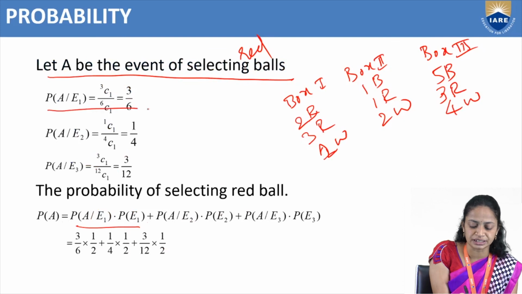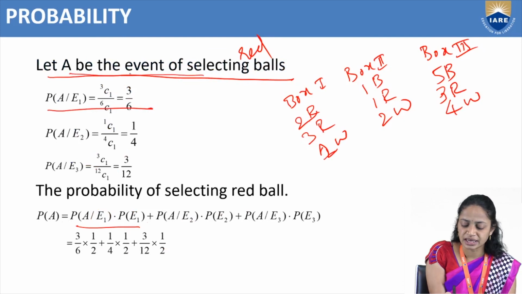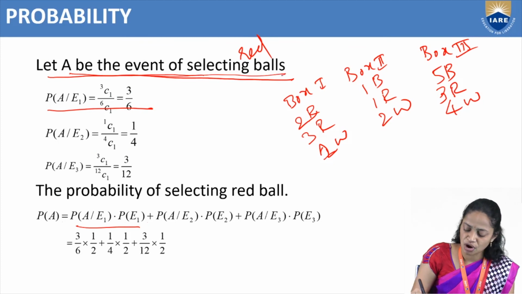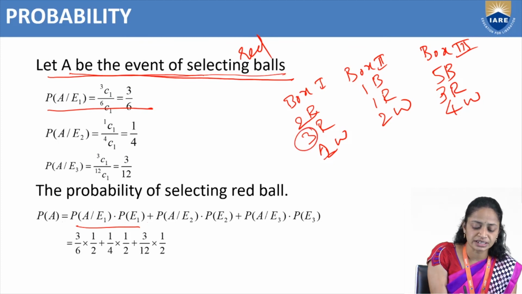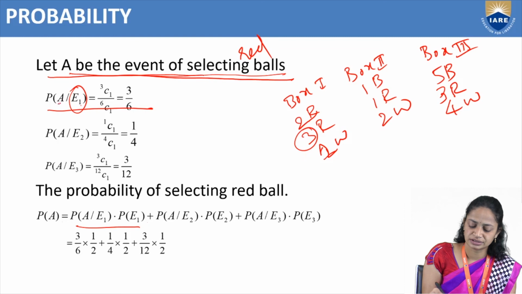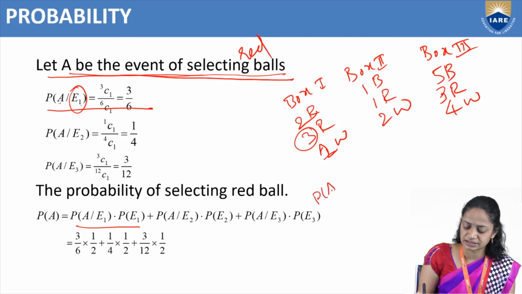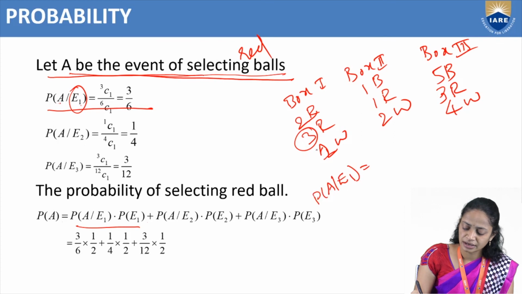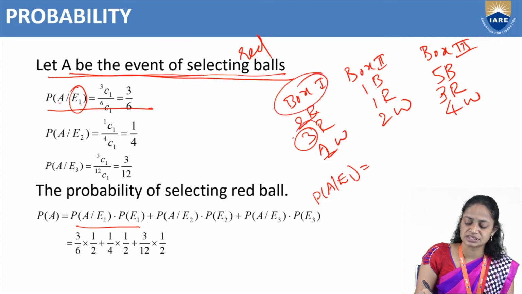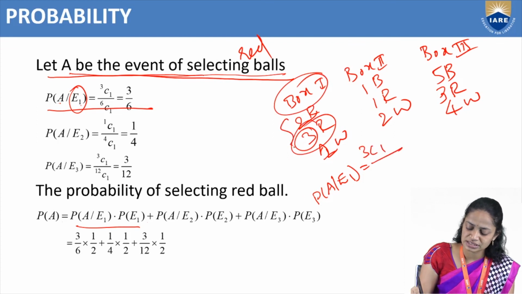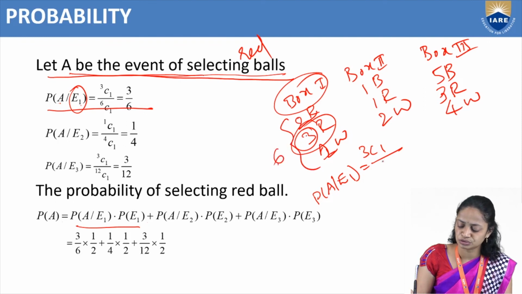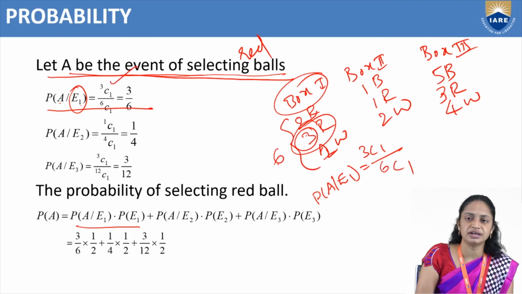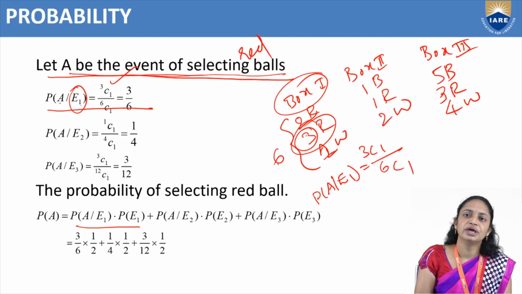So here A means the event of selecting red balls. How many red balls are there in box 1? E1 means box 1. So A is selecting a red ball. So probability of A given E1 equals: how many red balls are there in box 1? 3 red balls, and we have to choose 1, so 3C1, divided by the total balls, 3 plus 2 is 5, plus 1 is 6. Total balls are 6, and from those we choose 1. So that is 3C1 divided by 6C1, which is equal to 3 by 6.